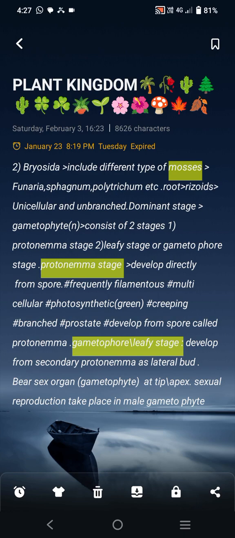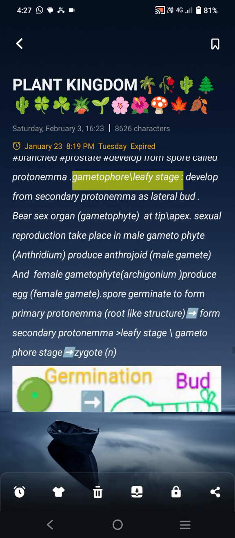What is the gametophyte or leafy stage? The gametophyte stage develops from the secondary protonema, which has lateral buds that bear sex organs at the tip.